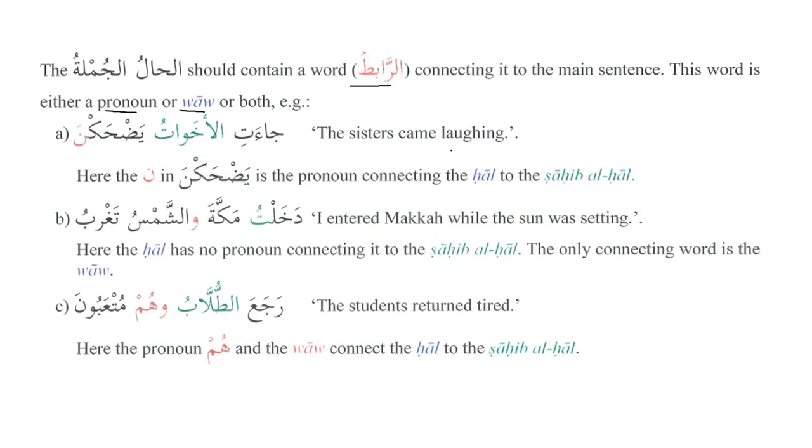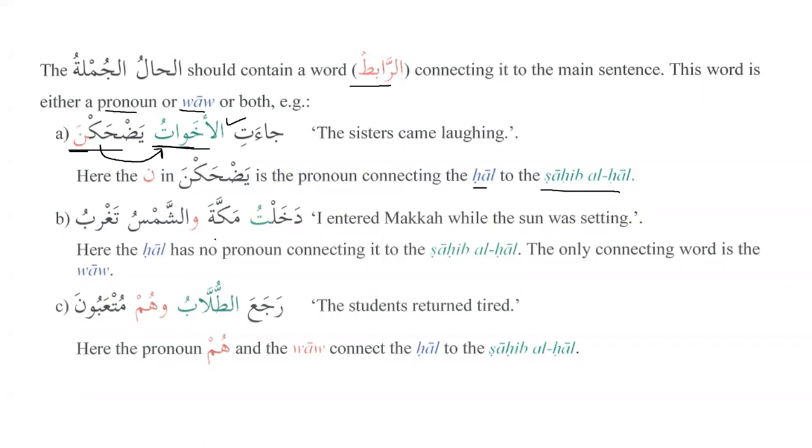The sisters came laughing. So we know that here the na in yadhakna is the pronoun connecting the hal to the sahibul hal. We also know that whenever we have a noun, after the noun, whenever we have a verb, the verb should match the noun. Yeah, they should match, right? So if we have akhawatu, it will be yadhakna. Nunu niswa, exactly. And if we have ikhwanu, then it will be yadhakuna. So we know that whenever we have a noun, then after the noun, the verb should match the noun. It cannot be different from the noun. So this is number one.